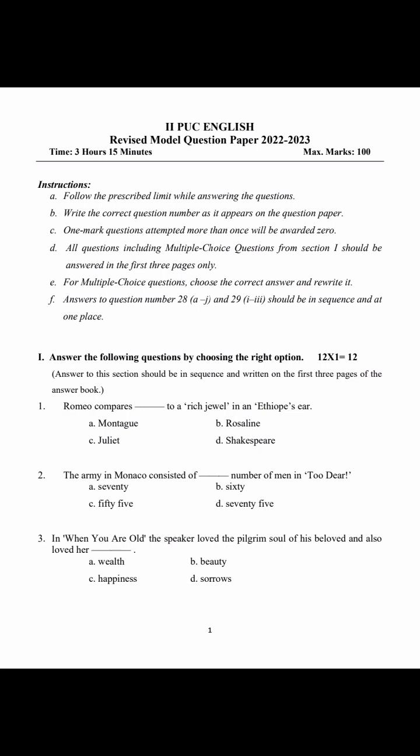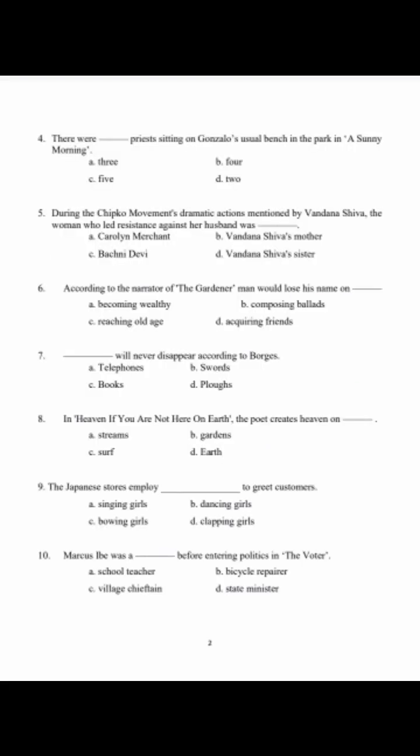Second, the army of Monaco consisted of dash number of men in To Deer. So here the answer is how many men? 60. Third question: in When You Are Old, the speaker loved the pilgrim soul of his beloved and also loved her what? Sorrows. It's known to you. Next, fourth question: there were dash priests sitting on Gonzalo's usual bench in the park on a sunny morning. How many were there?